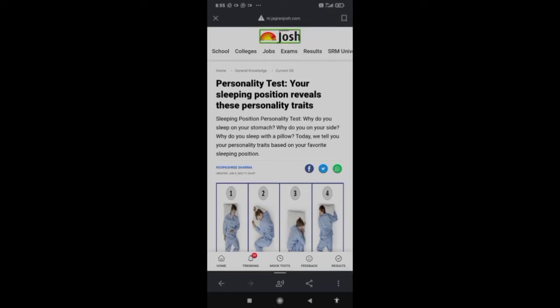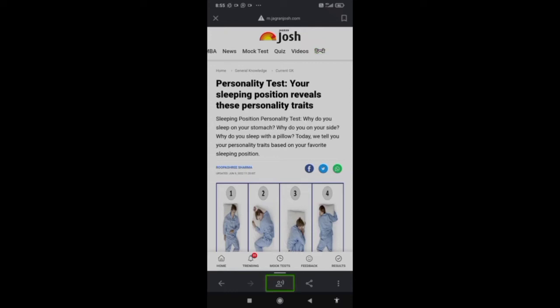I'm trying to read by swiping from left to right with my TalkBack. School, college, job, results, career, current affairs, GK. It is quite tough to understand from where the news or the main article will start, right? But at the bottom of your screen, there is one option called read aloud.